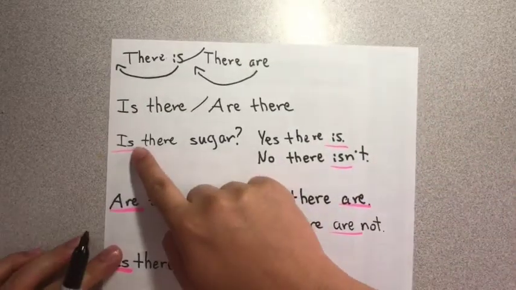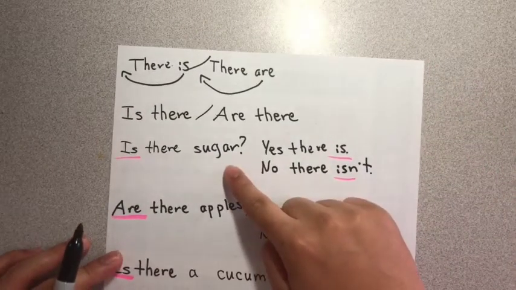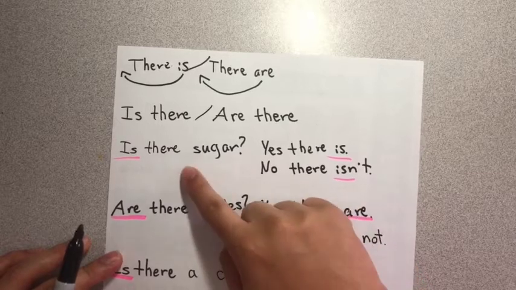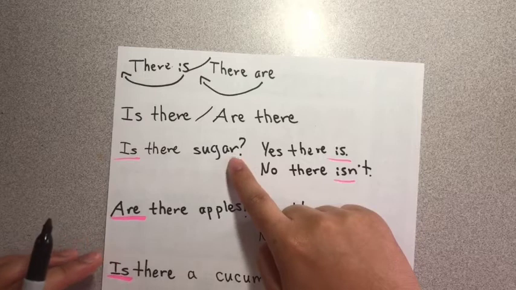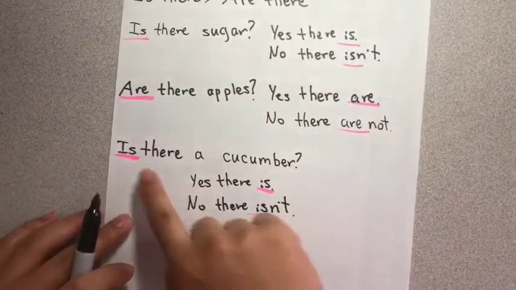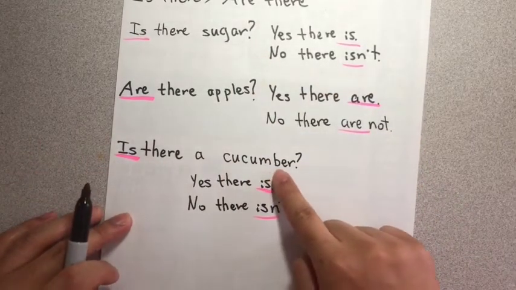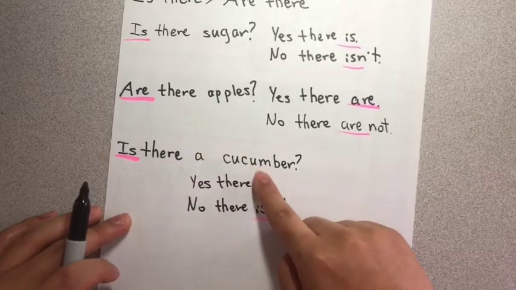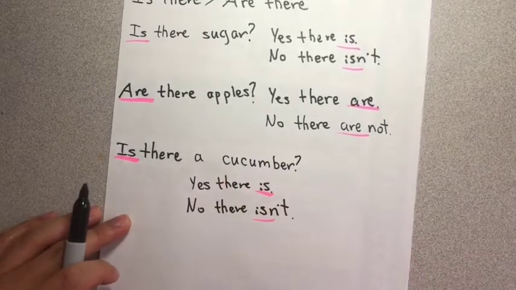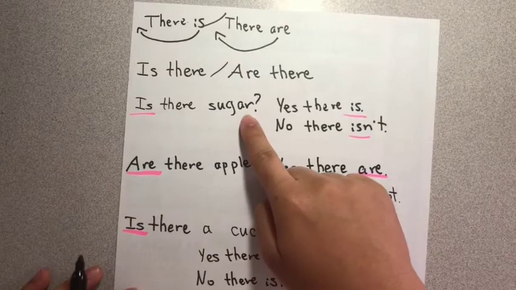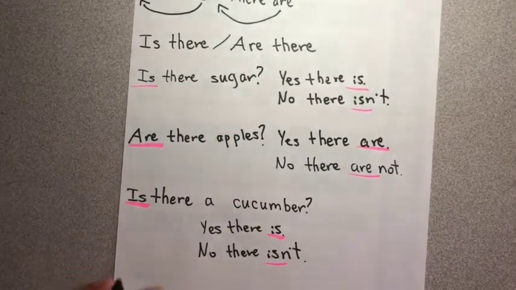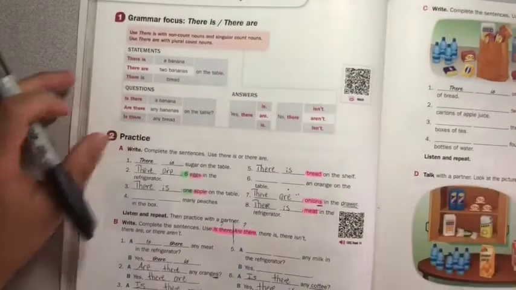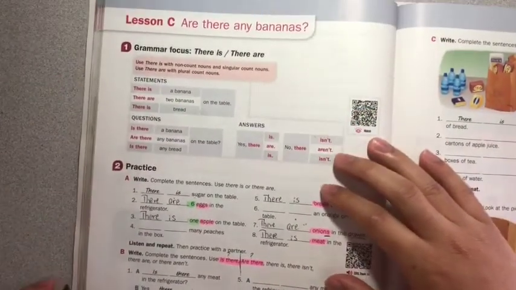In this one, we say, is there sugar? In this one, we don't write a, because we cannot count sugar. There's no counting sugar. But here, we say, is there a cucumber? Because we count cucumbers. So we have to write a. Is there sugar? Is there a cucumber? Okay. So let's look at this a little. Let's look at lesson C again.